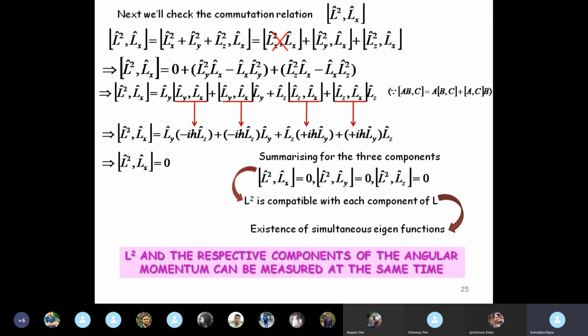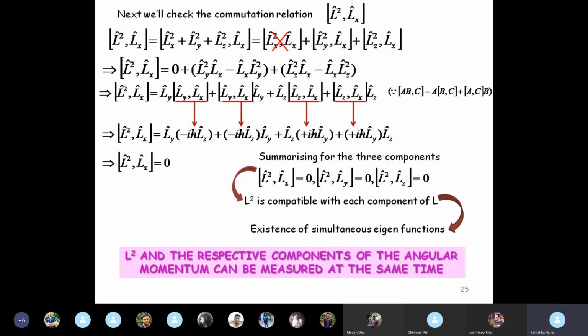So we discussed what simultaneous measurement and the concept of compatible and non-compatible operators are, and then we used the angular momentum operator to show that the individual components of the angular momentum operator are non-compatible and cannot be measured simultaneously, but each component is compatible with the square of the angular momentum operator and therefore can be measured simultaneously. Since only this discussion in terms of angular momentum is given in your syllabus, I've kept my discussion till here.